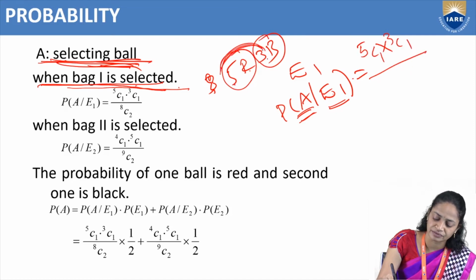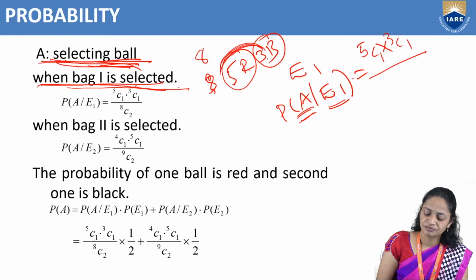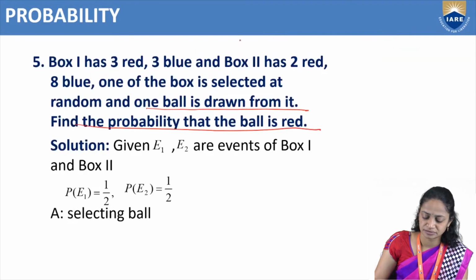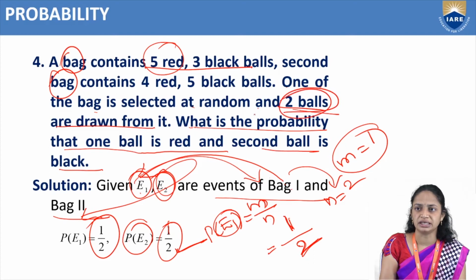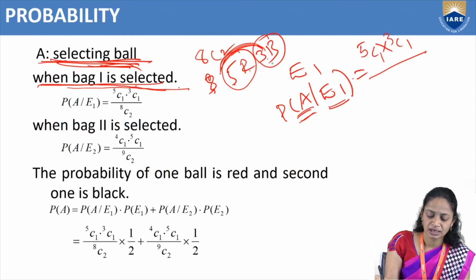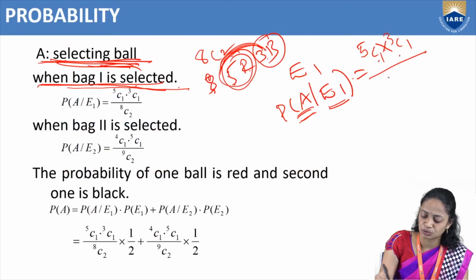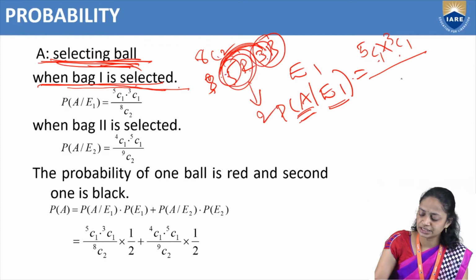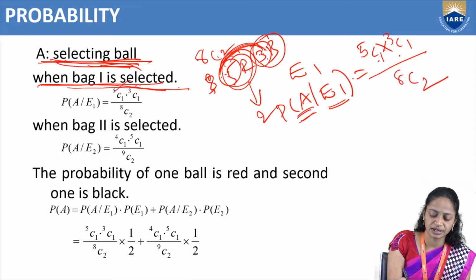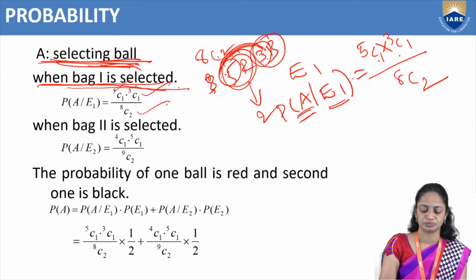The total number of events here is 8, from which we have to choose 2, because they have given that we have to choose 2 balls randomly. So one from each. So 5C1 into 3C1 divided by 8C2.